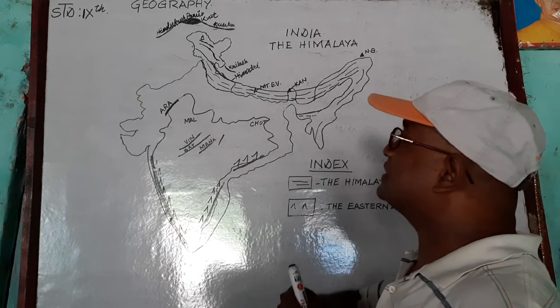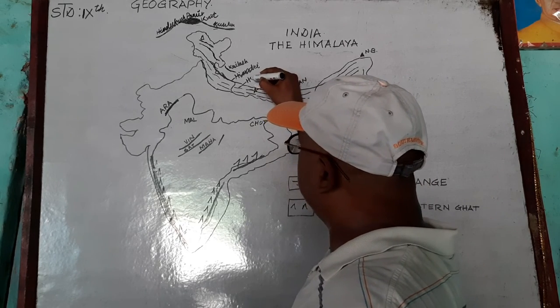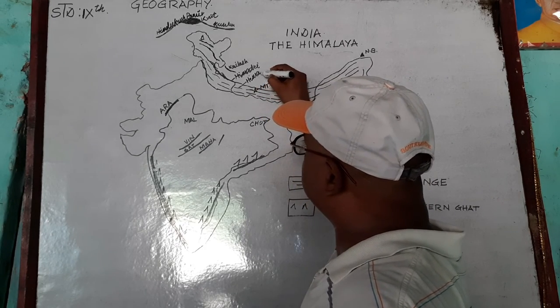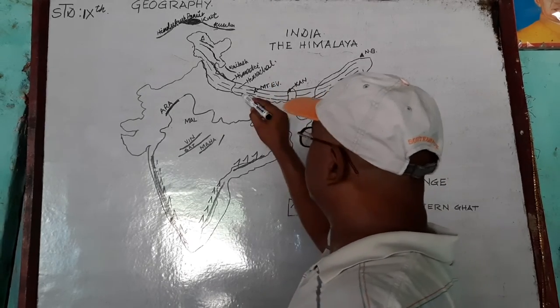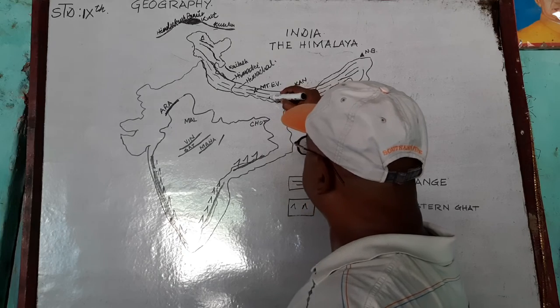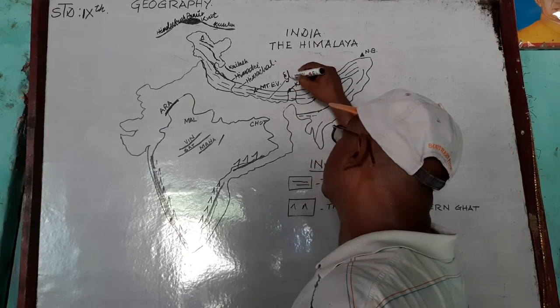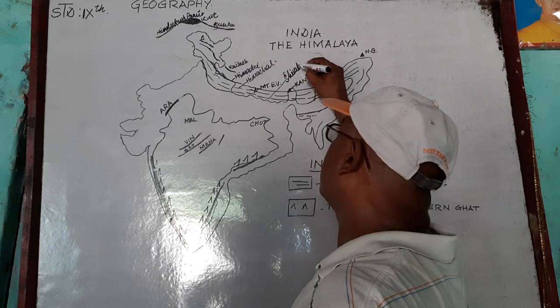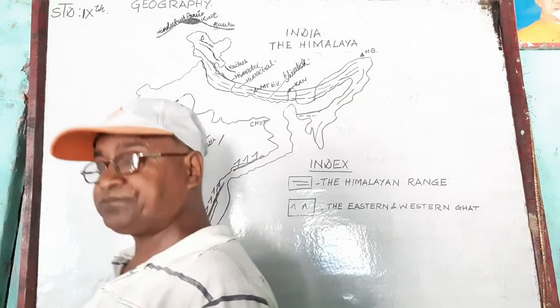The second range is considered as the Himachal. This is the Himachal, and the third range is considered as Shivalik. This is the Shivalik.